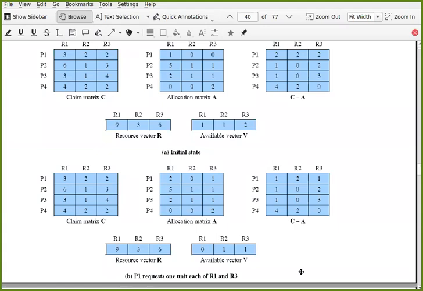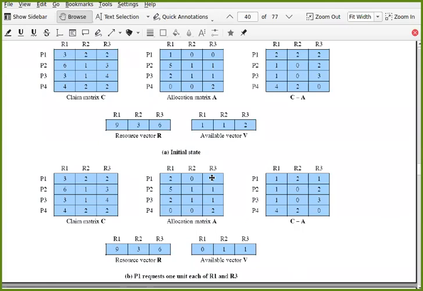Now, the point is, whether a state is safe or unsafe, it is just an assumption. It is not reflecting the actual thing, but that is the potential problem. It is the possibility that deadlock can be there.